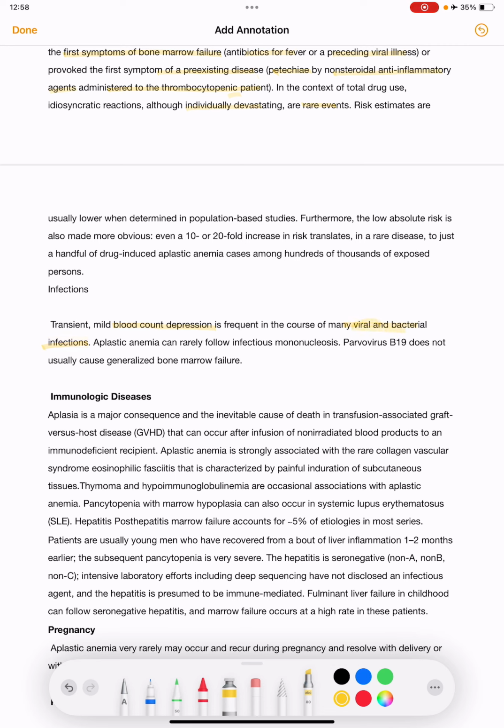So many viral and bacterial infections cause mild blood count depression, and aplastic anemia can rarely follow infectious mononucleosis. And parvovirus B19 does not usually cause generalized bone marrow failure.